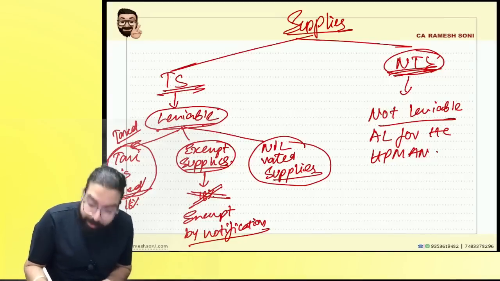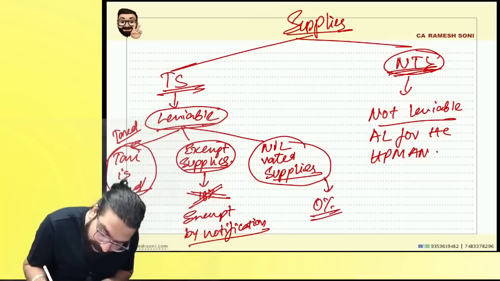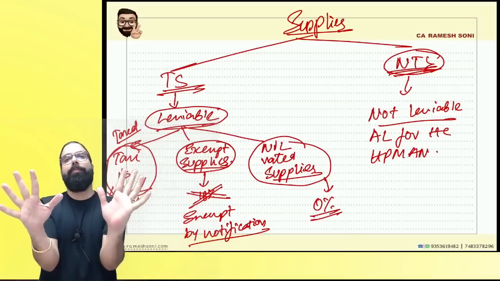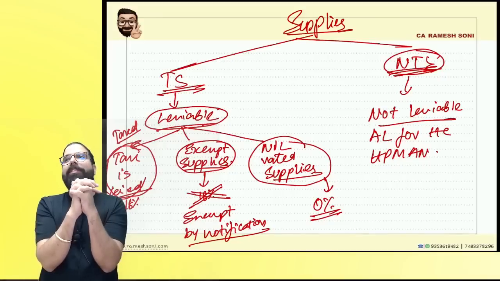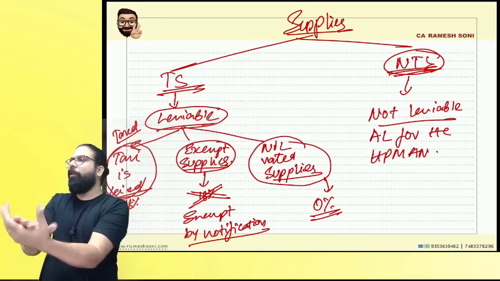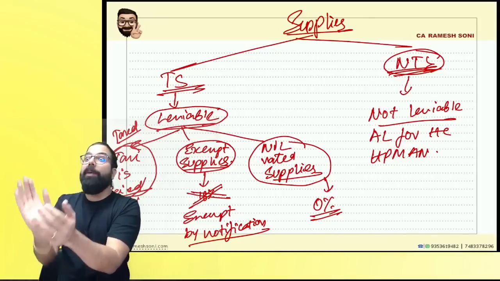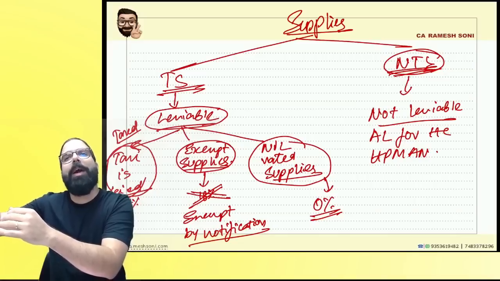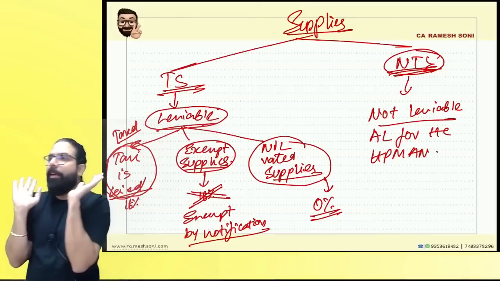Now, what is nil rated? Nil rated means when you see the rate of GST, the rate of GST for this item is 0%. Can you go ahead, everyone? Now, I want to ask you, what is taxable supply? On which tax is already there, 5%, 12%, 18%, 28%. What is nil rated supply? On which rate of GST is not there as of now. If government wants to tax it, tomorrow government will increase. From today, 0% became 5%. From today, 5% became 12%. Government can go ahead and tax it. Can we go ahead, everyone?